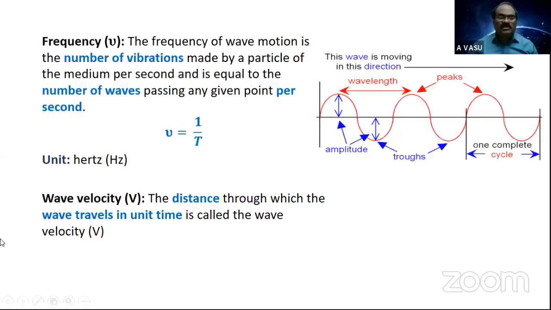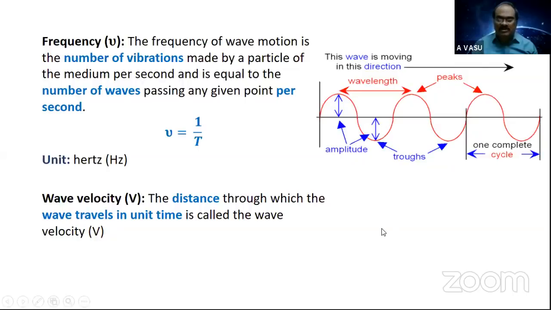Next is wave velocity, the speed of a wave. What is the wave velocity or speed of a wave? Here I took velocity or speed, it doesn't make any difference. As I said in the first session itself, our work is confined to one dimension, the wave propagating along a single direction. In such a case, both distance and displacement are equal. So the distance through which the wave travels in unit time is called wave velocity.